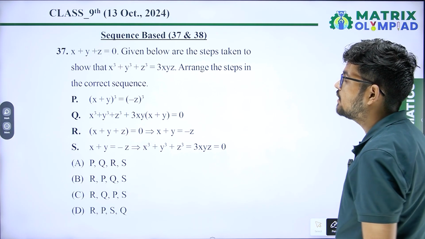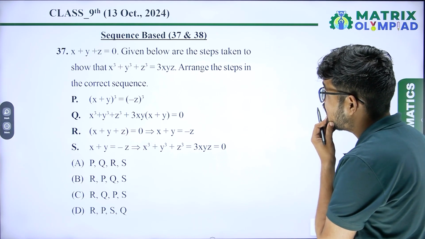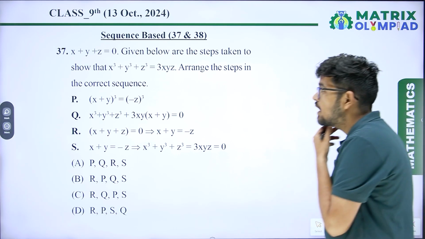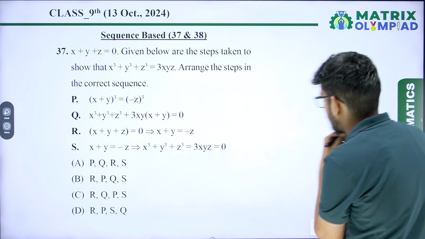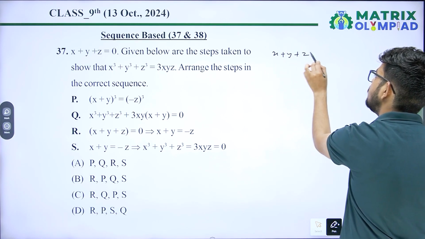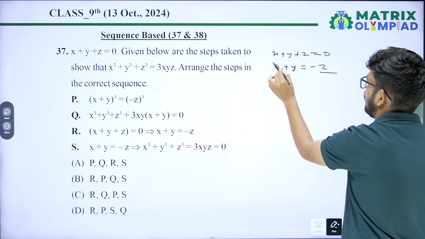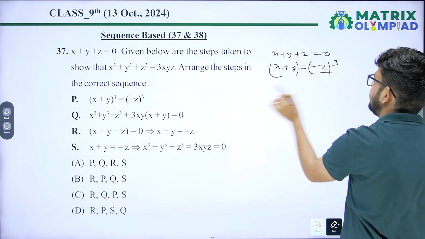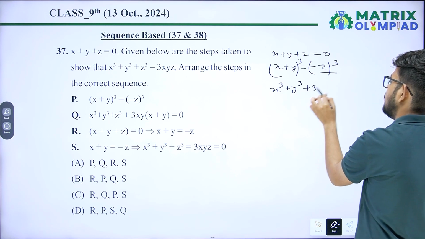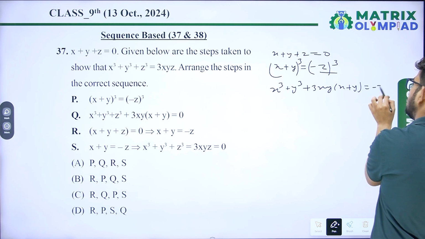Question number 37. If x plus y plus z equals 0, given below are the steps taken to show that x cube plus y cube plus z cube equals 3xyz. Arrange the steps in correct sequence. So, if x plus y plus z equals 0, what is the first step? Put x plus y equals minus z. After taking cube, you will get x cube plus y cube plus 3xy(x plus y) equals minus z cube.